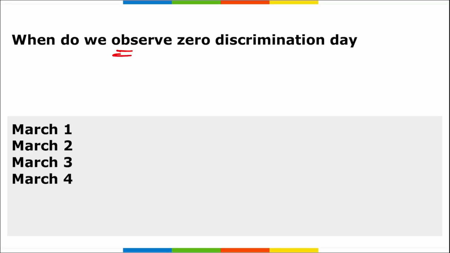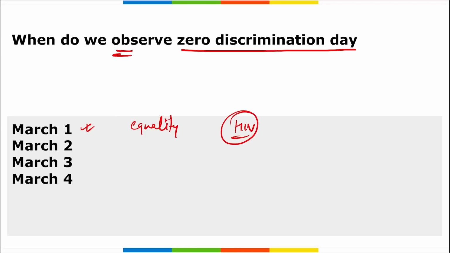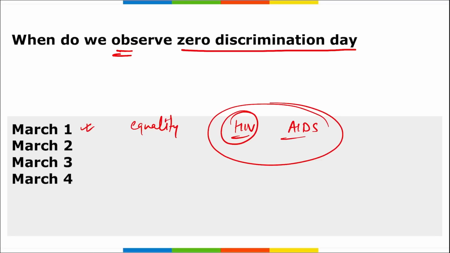is, when do we observe Zero Discrimination Day? Zero Discrimination Day is annually observed across the globe on 1st of March to promote equality. All right, to promote equality and fairness before the law and to fight system and cultural discrimination against the people with HIV and acquired immunodeficiency, that is AIDS. HIV/AIDS. What is the full form?